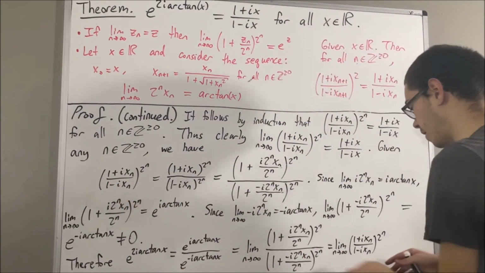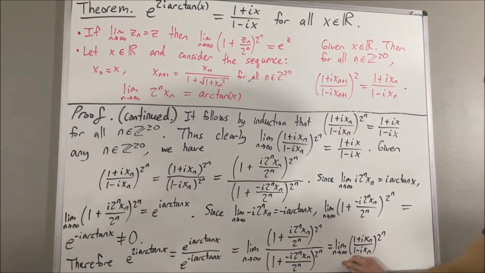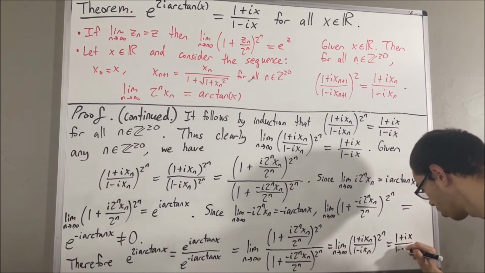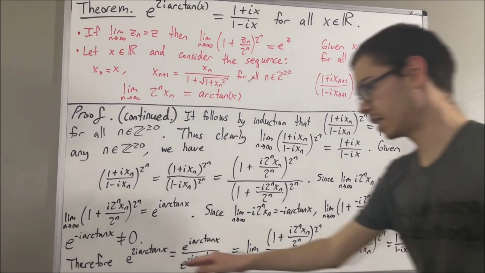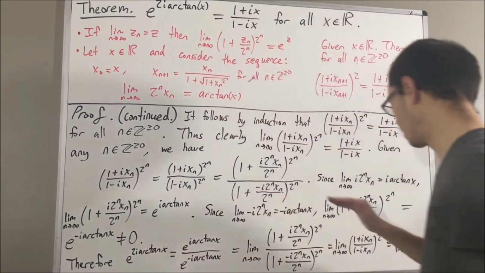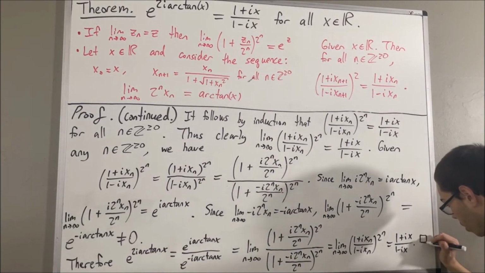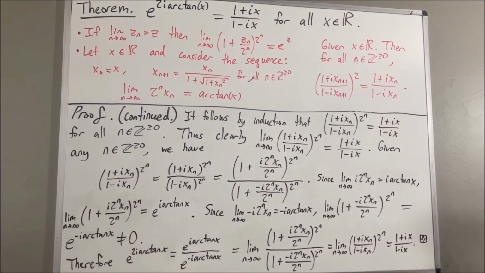That's why they converge to the same value. But we showed earlier that this sequence converges to 1 plus ix over 1 minus ix. So we see that e to the 2i arctangent x is equal to 1 plus ix over 1 minus ix. So this completes the proof. And so yeah, that's pretty much it for this video.